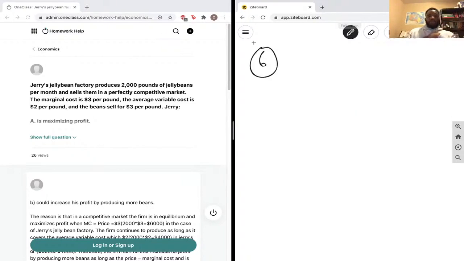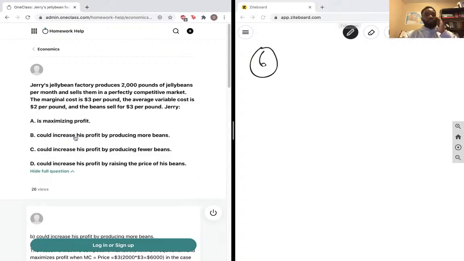I believe this is question number 6. Jerry's Jelly Bean Factory produces 2,000 pounds of jelly beans per month and sells them in the perfectly competitive market.